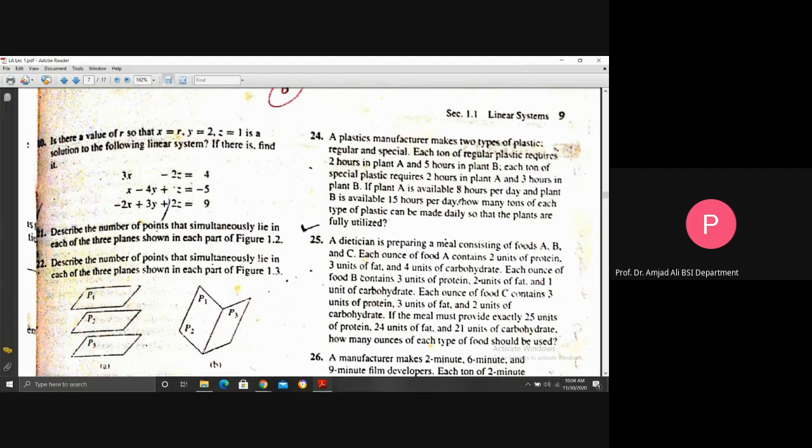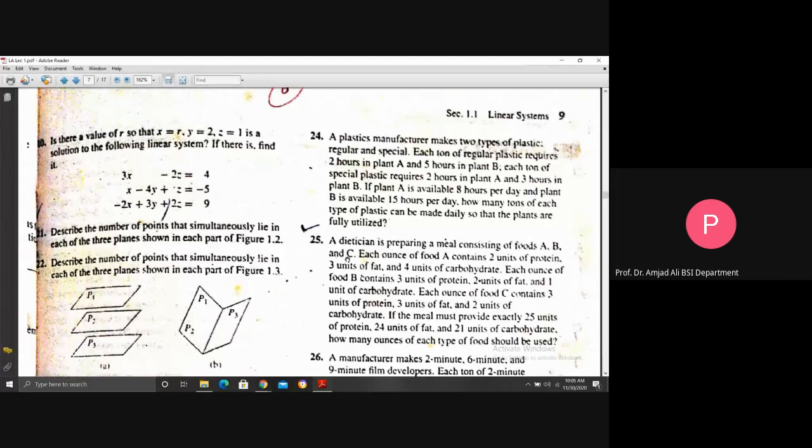That is, in this problem, instead of fuel, we use two types of plastic, regular and special. And there, instead of blending and refining, we use here plant A and plant B. In problem 23, we convert 3 and 2 hours into minutes, but here no need to convert the time of plants to minutes, because here everything is given in hours. So that is easy, much easier than question 23.